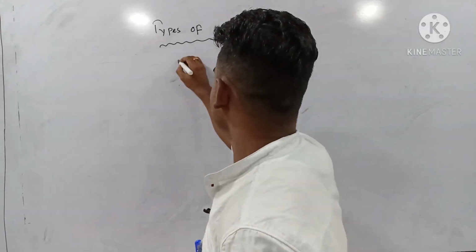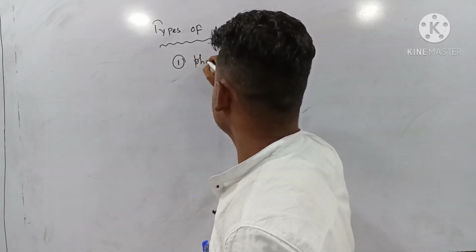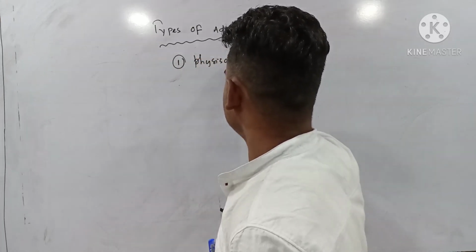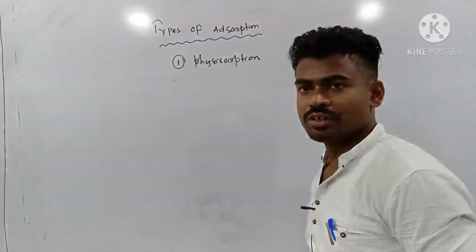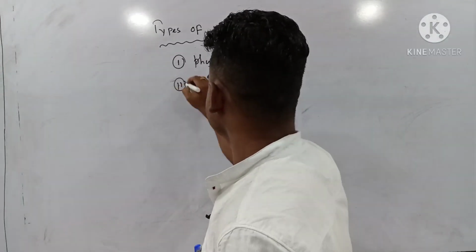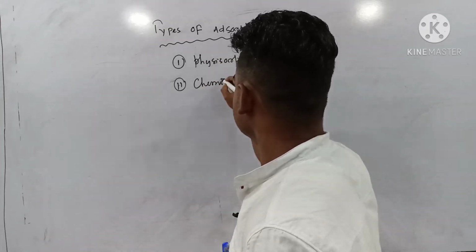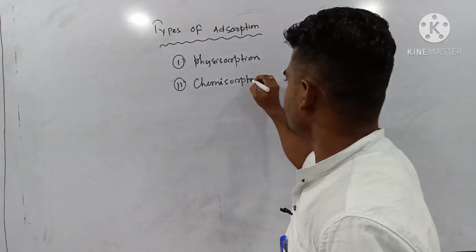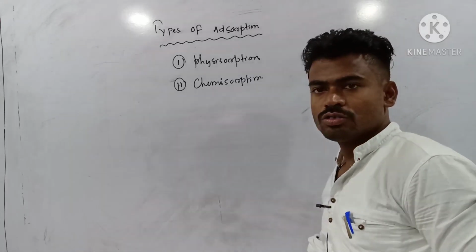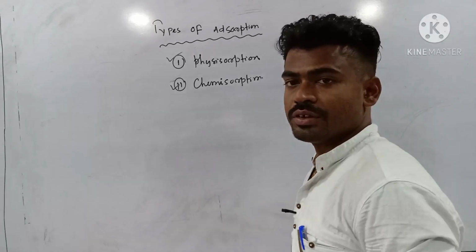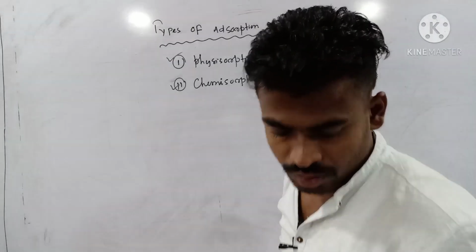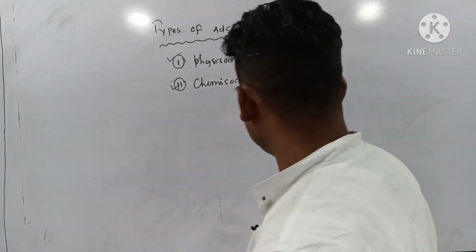One is physisorption and another one is chemisorption. So let us discuss about physisorption first, then we will go through chemisorption. Clear?